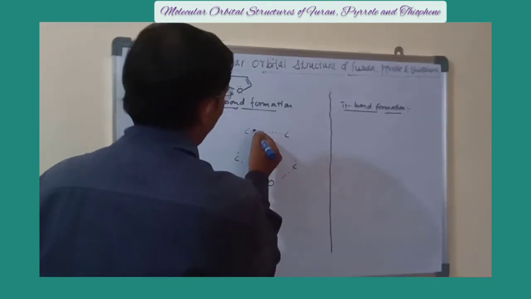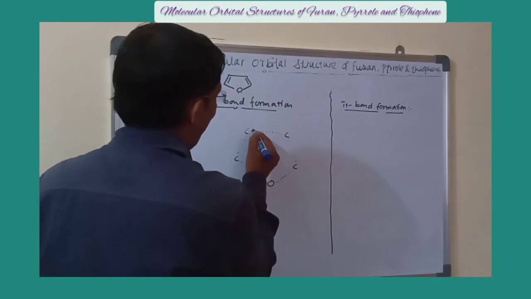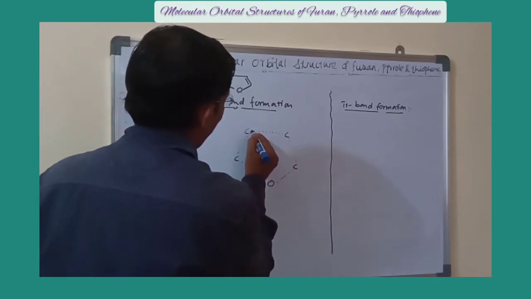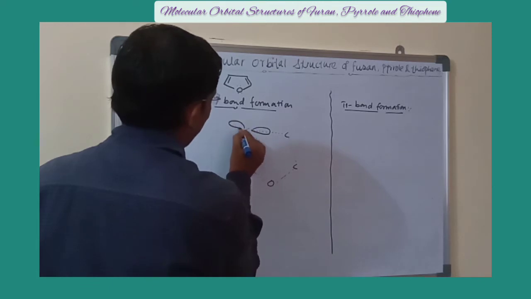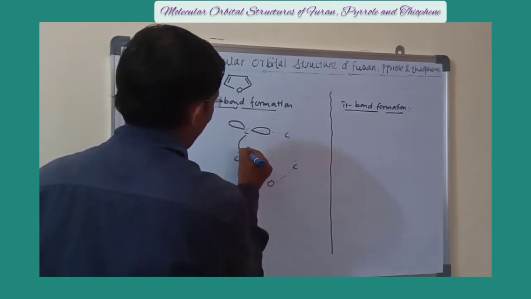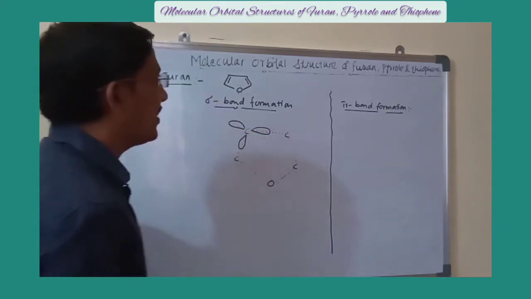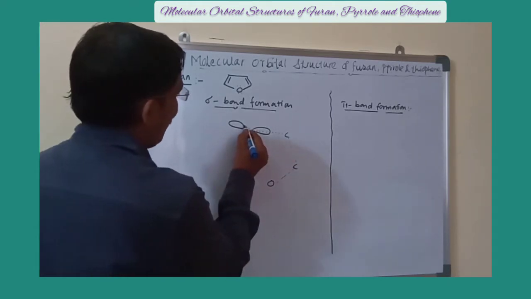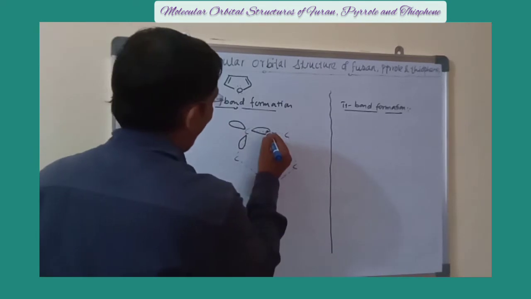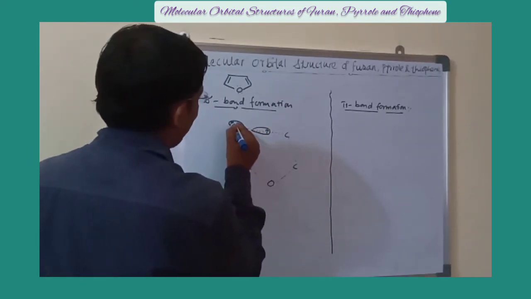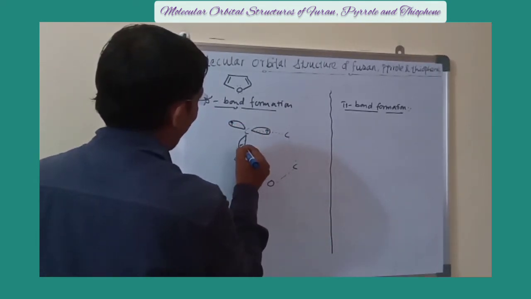Each carbon atom has 3 sp2 hybrid orbitals. Those 3 sp2 hybrid orbitals can be written like this: 1, this is the 2, and this is the third one. In this way, each carbon atom has 3 sp2 hybrid orbitals and each sp2 hybrid orbital has one single electron, like this.